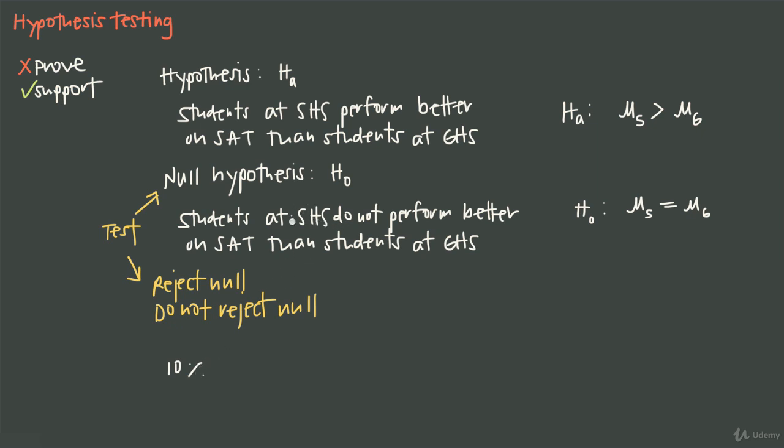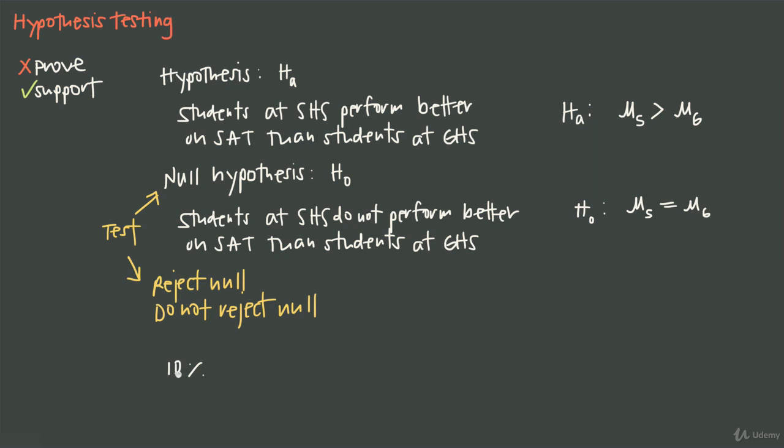In other words, we would expect to get that value only 1 in 10 times, or only in 1 out of every 10 samples. That's that 10% number. So we're setting kind of a high bar for ourselves and saying that if we get this result that's really uncommon, it only happens 10% of the time, then what that tells us is that we got a really exceptional result. The SAT scores for the students at Springdale is so significantly higher than the scores for Greenville High School students that we would only expect that to happen 1 out of every 10 times.